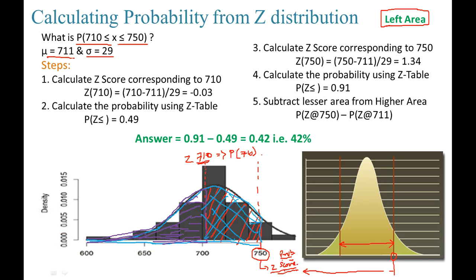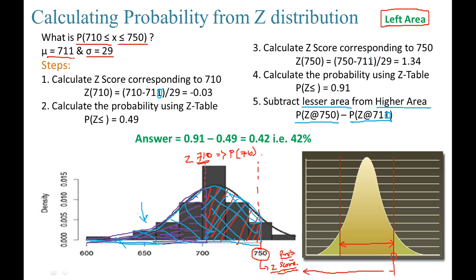Oh, sorry, let me do it this way. So now this area is bigger than this small area. So I am interested in this red color marked area only, which means when I subtract the lesser area from the higher area, that is the probability which I got from the Z table for 750 marks and the probability I have got from the Z table for 710 marks, right?